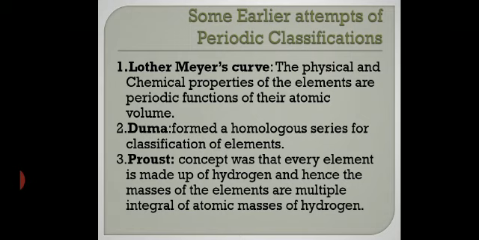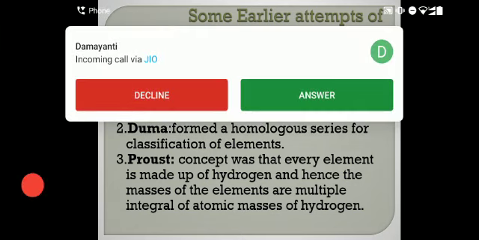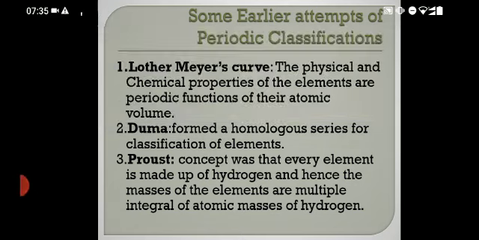Next, there was Dumas, the scientist who formed a homologous series for classification of elements. You have learned homologous series in nomenclature, in naming of organic compounds, where the compounds are arranged according to their family, according to their group. Like we have homologous series for alkanes, alkynes, aldehydes, ketones, alcohols, in this way.